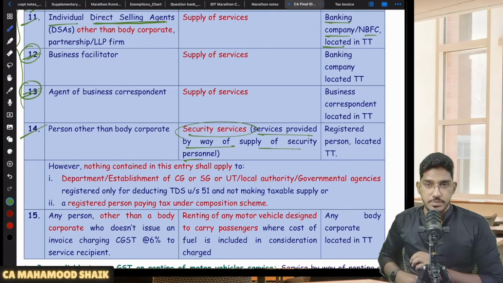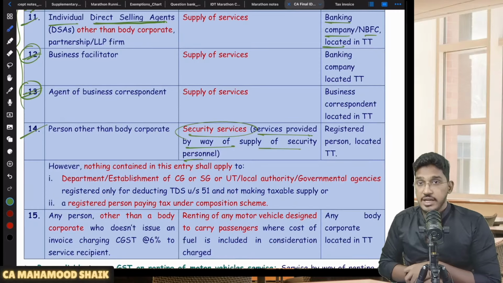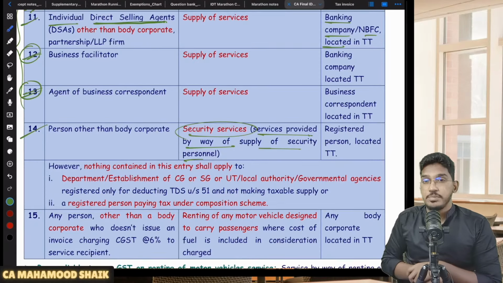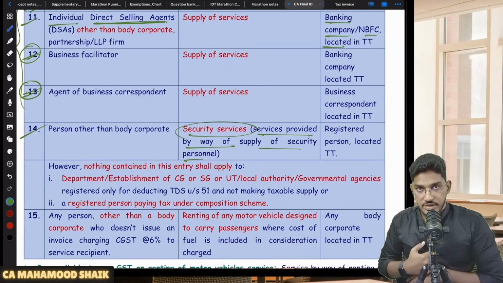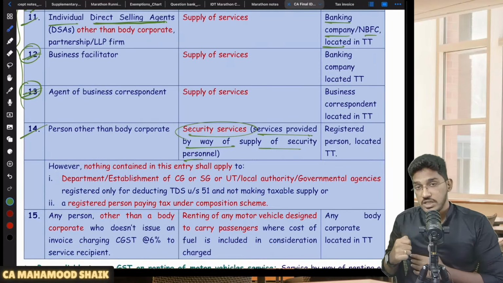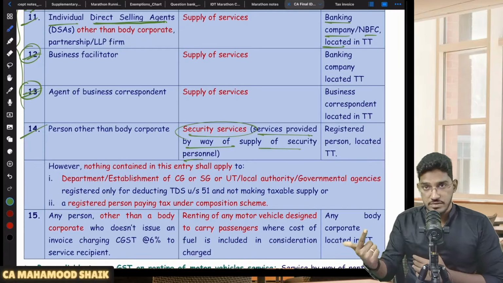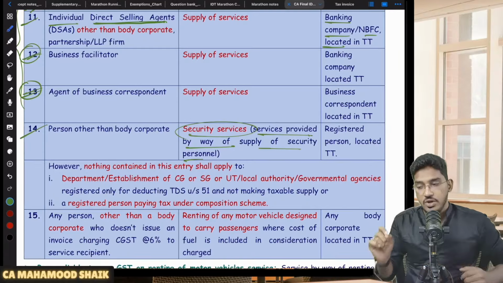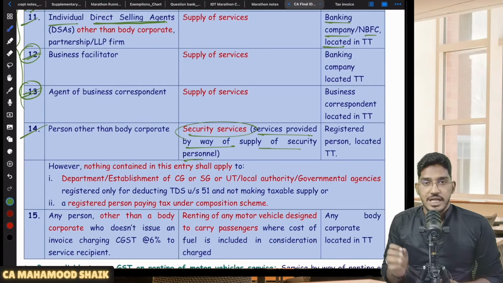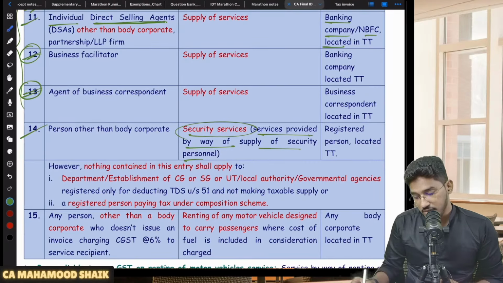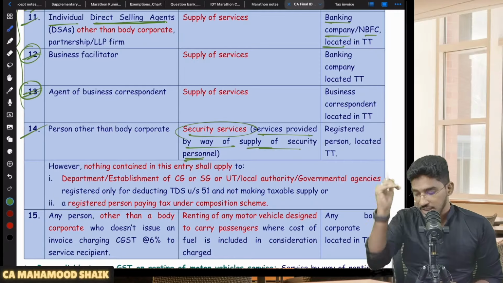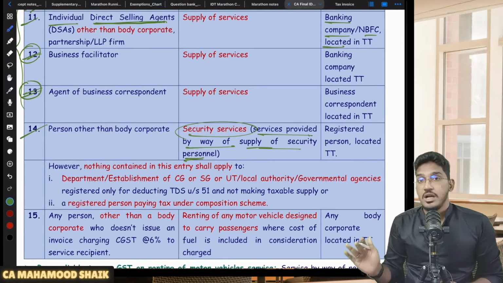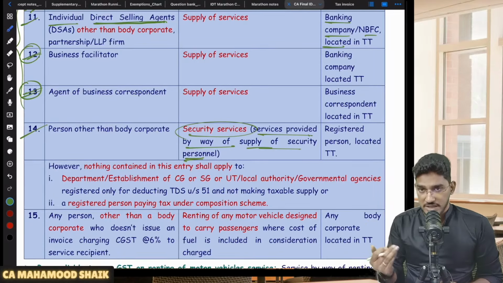Like for example, today we have security agencies. If you need security guards for your office, they will supply the security personnel. So only those security services will get covered under RCM. Sir, installation of CCTV cameras, that is also a security service, but that will not get covered under RCM. Not all security services will get covered under RCM. They are specifically talking about only those security services which are provided by way of supply of security personnel.